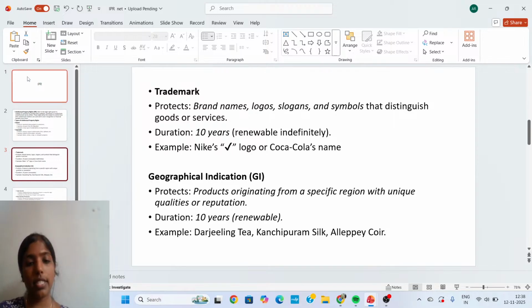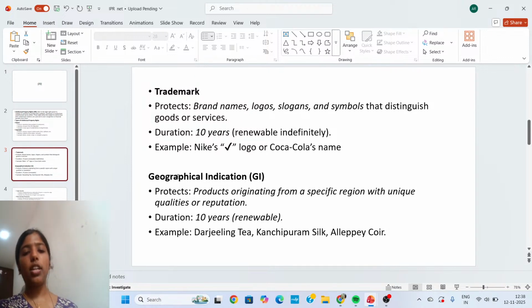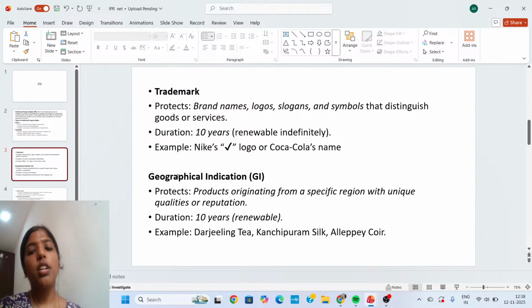After that, we can see another intellectual property right, which is geographical indication. Geographical indication protects products originating from a specific region with unique qualities or reputation.